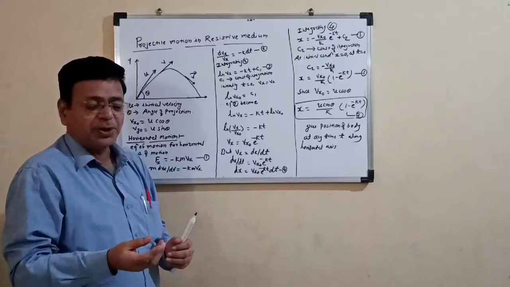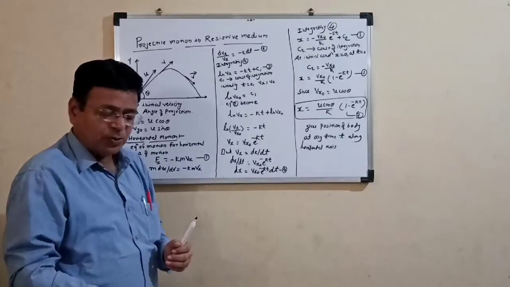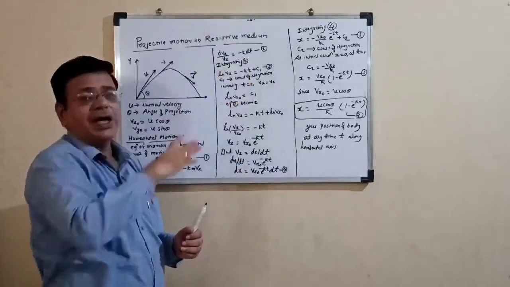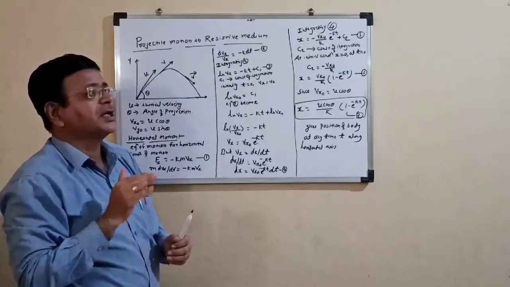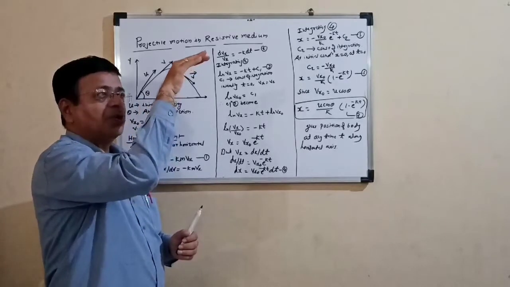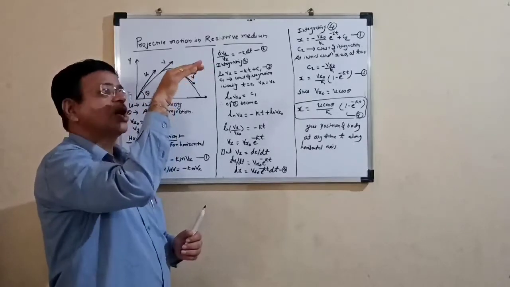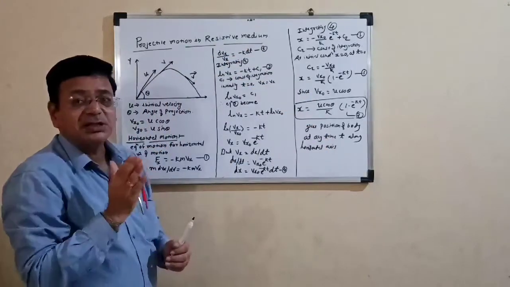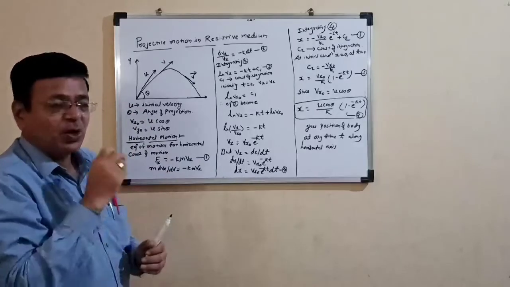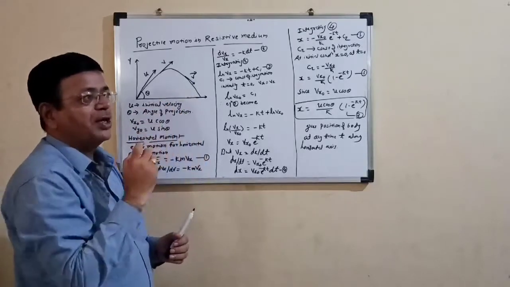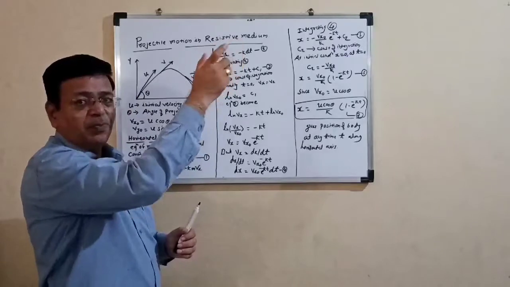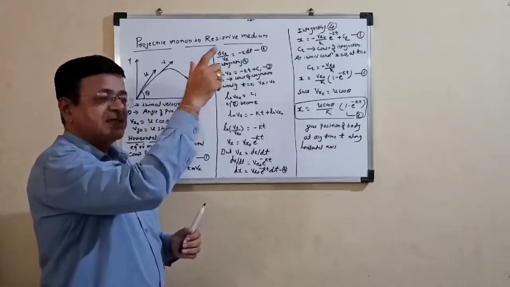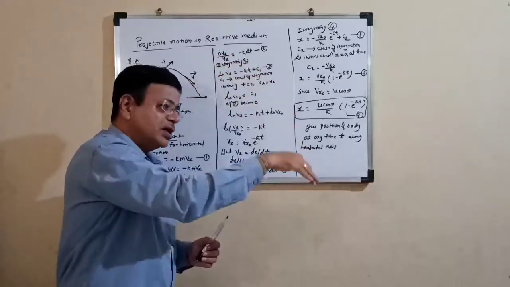Suppose we take a body, for example a stone, and throw that stone into the sky. What happens? The stone goes up to a certain height and again comes down to the ground, because gravitational force is acting on it. After attaining the maximum height, that body again goes to the ground.